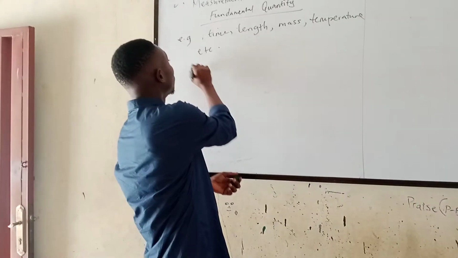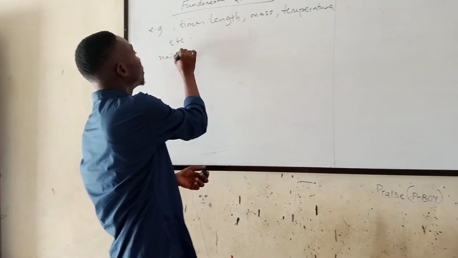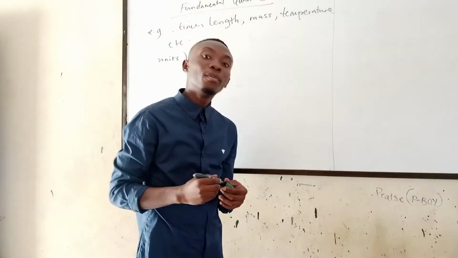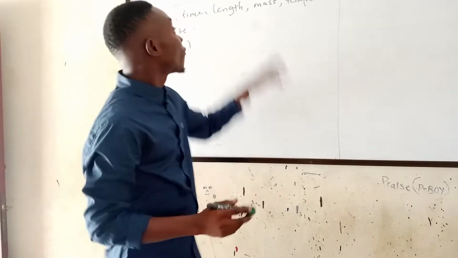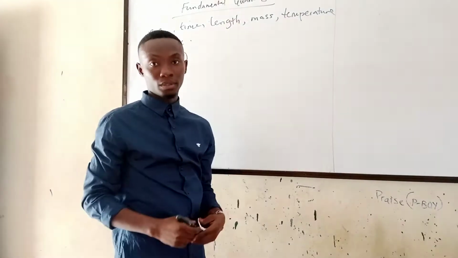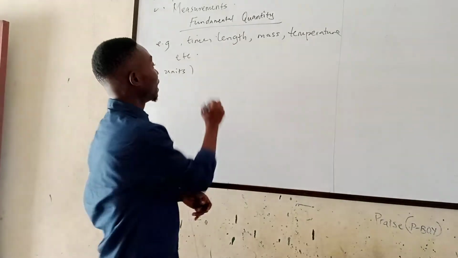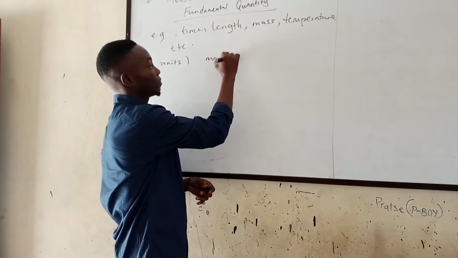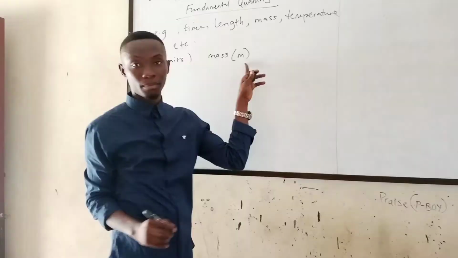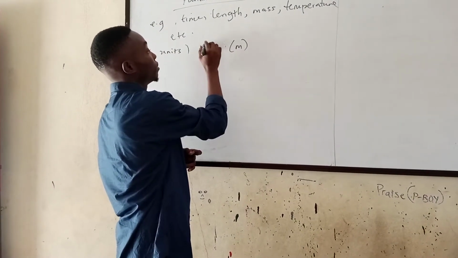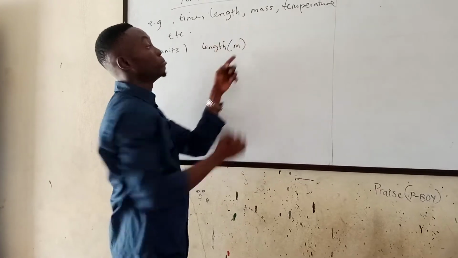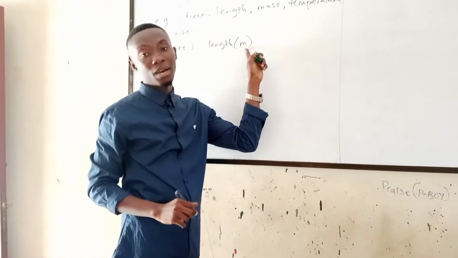So units: fundamental units are the standard international units, that is the SI units, for the fundamental quantities. The SI unit of length is in meters, denoted by m.